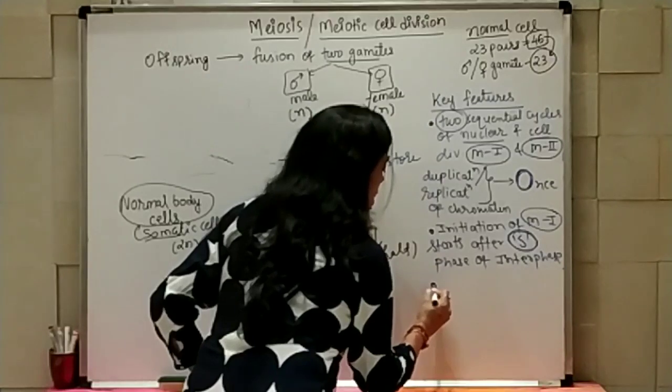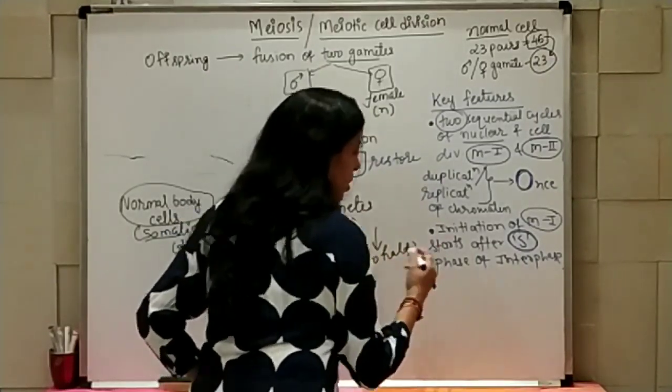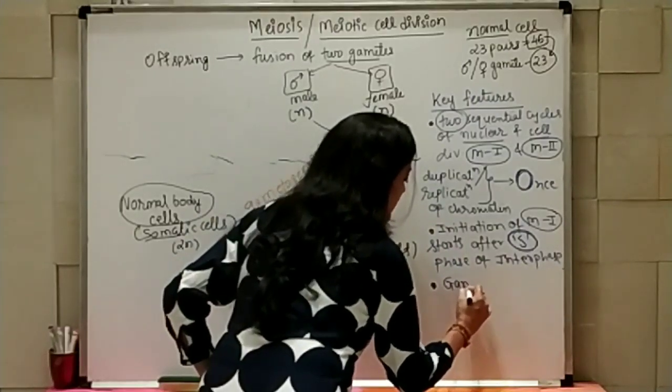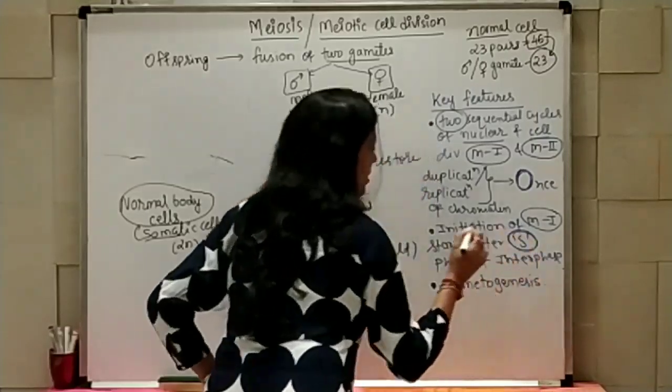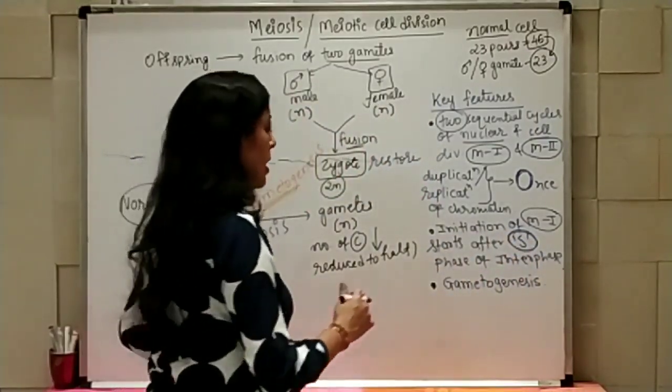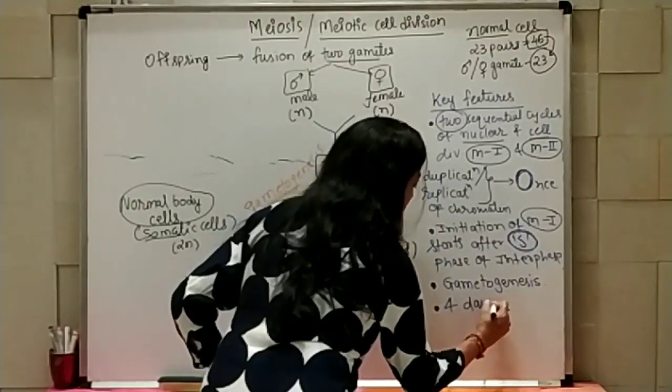Next, normally meiotic cell division is responsible for gamete production, so it helps in gametogenesis, and here ultimately 4 daughter cells are going to be produced.